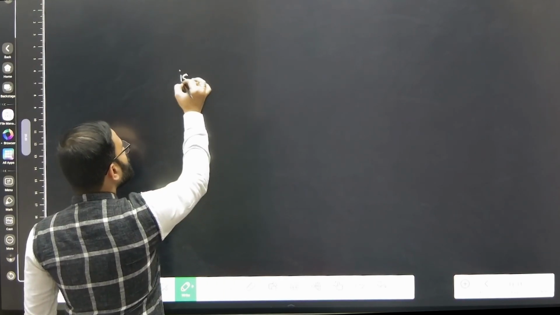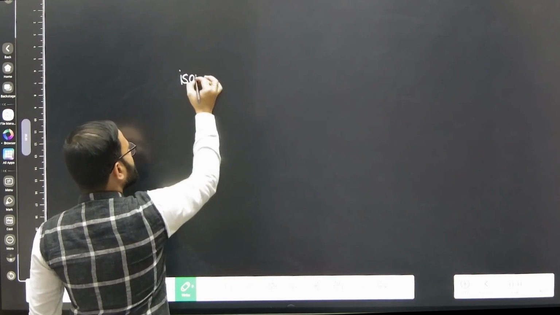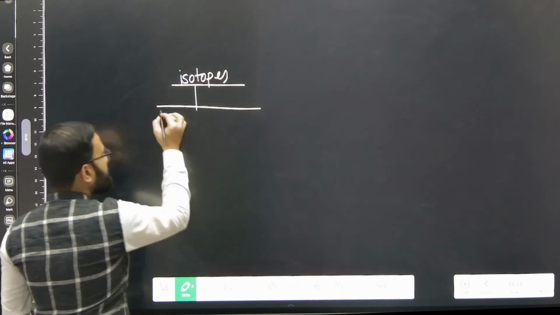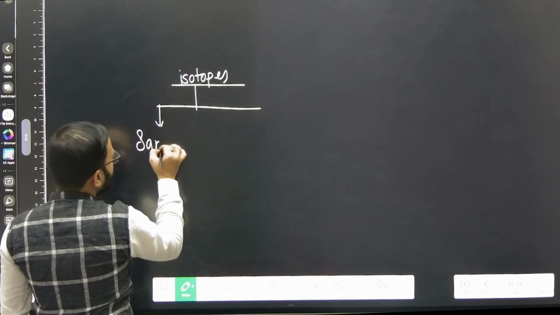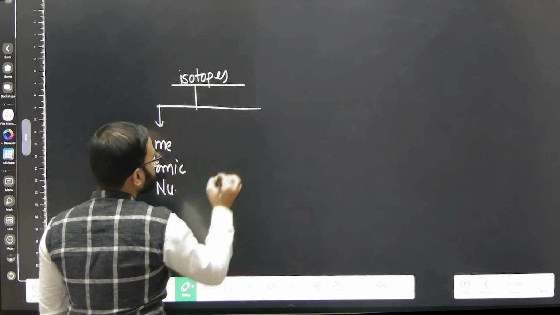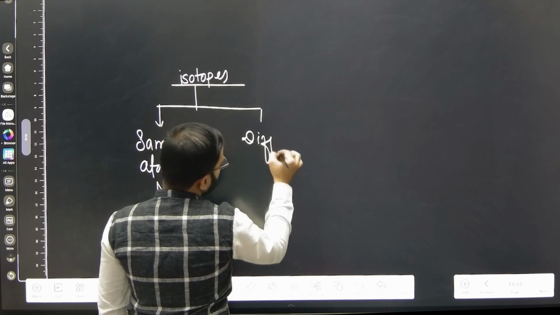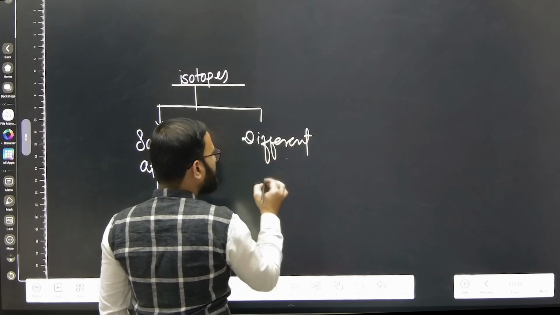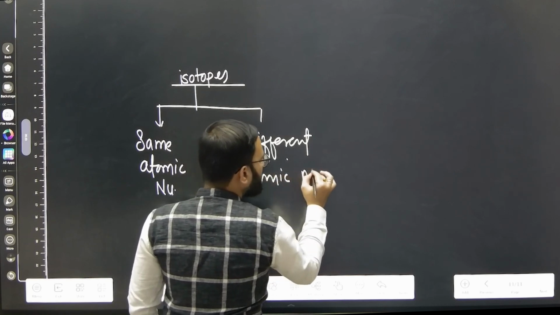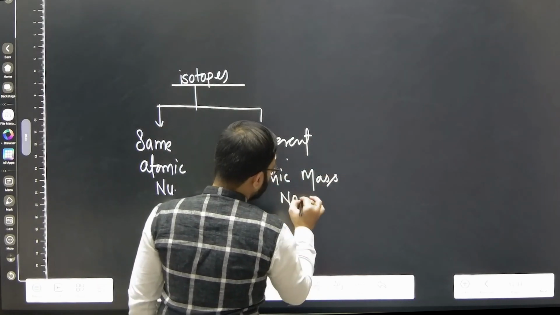First you need to know about isotopes, because I am going to use this terminology here. What are isotopes? Those species which have the same atomic number but different atomic mass number.